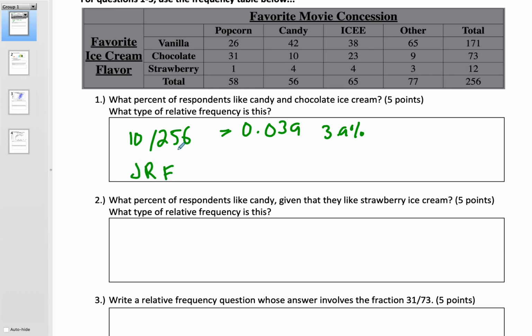Now, a lot of people said conditional. Okay, if it's conditional, it would not be out of the grand total. Okay, that's the idea about conditional. It's conditioned on a certain statement that makes it so that it's not out of everyone.